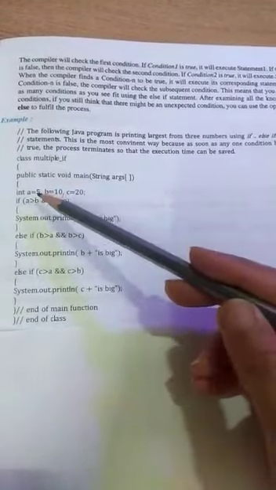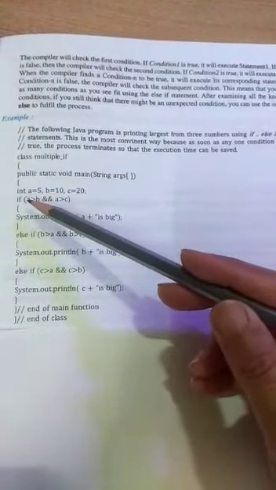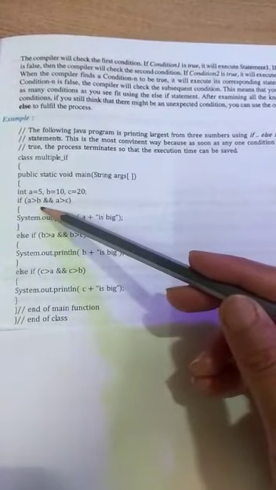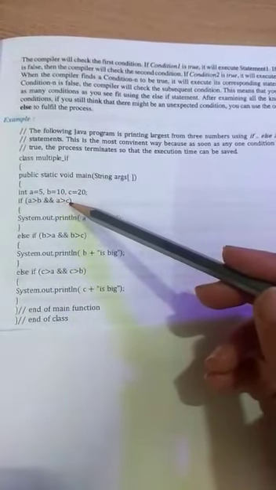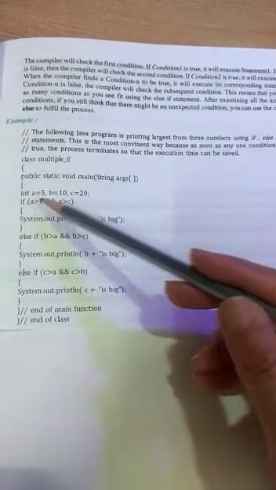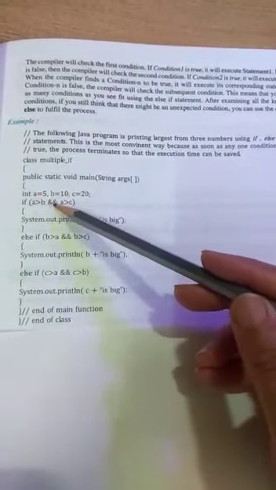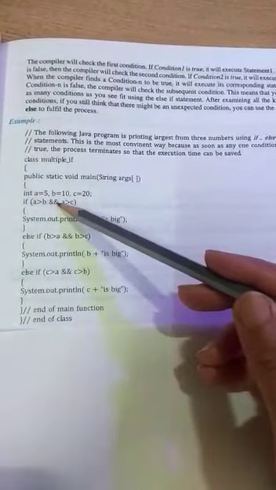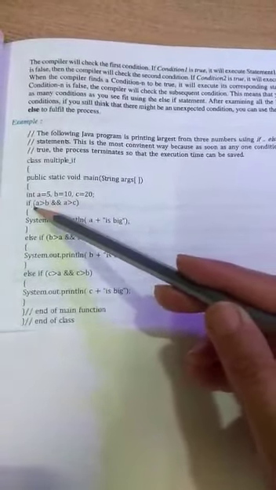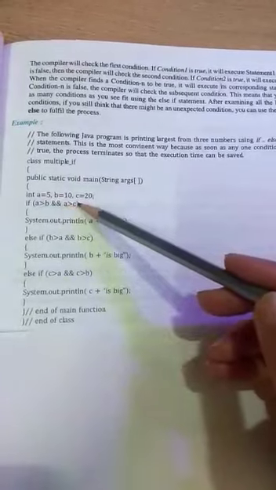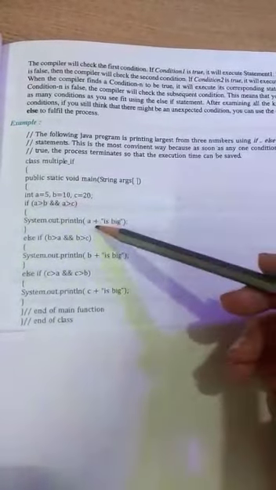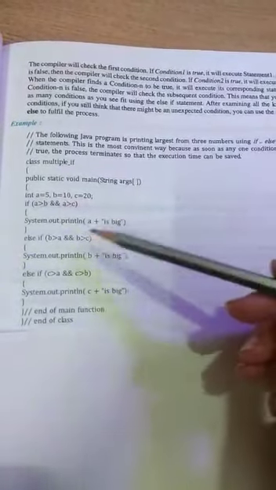First of all we check whether A is greater than B and A is also greater than C. If it is greater than both the numbers B and C, then A is greatest. By the AND condition we are joining the statements. The AND condition says both statements should be true. Then only the output will be A is big.